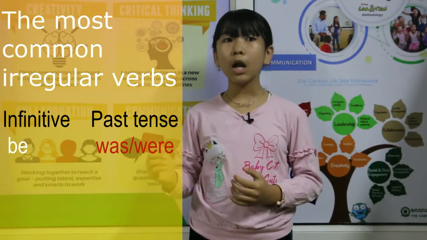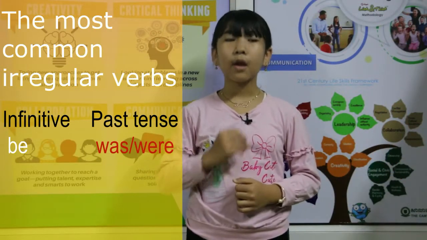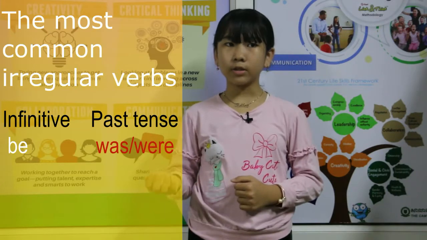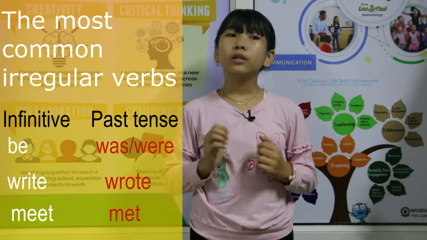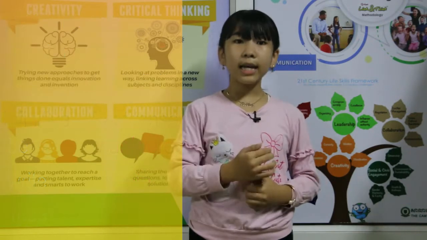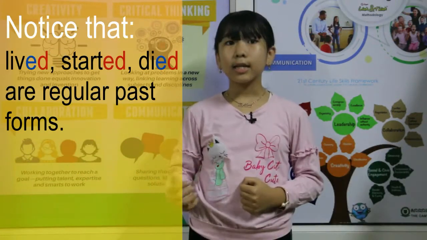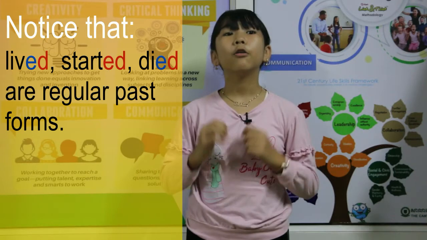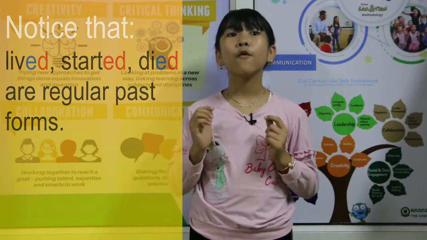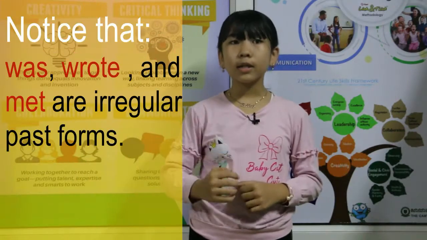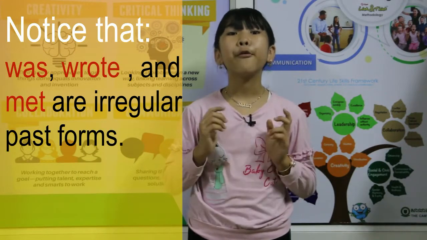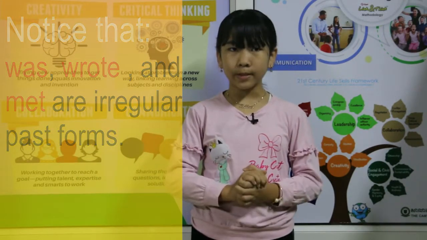Was or were, past tense. Write, wrote. Meet, met. Notice that lived, started, died are regular past forms. Was, wrote, and met are irregular past forms.